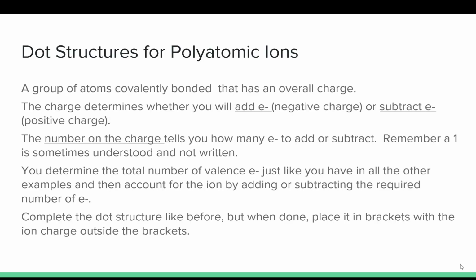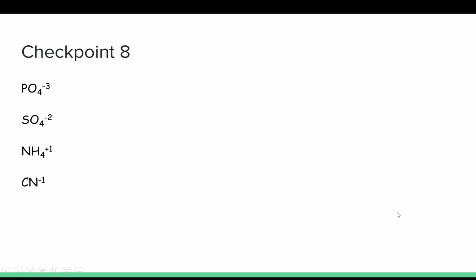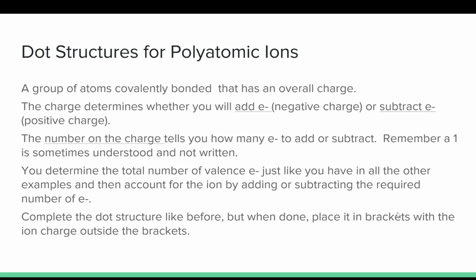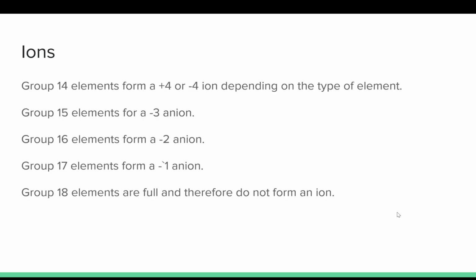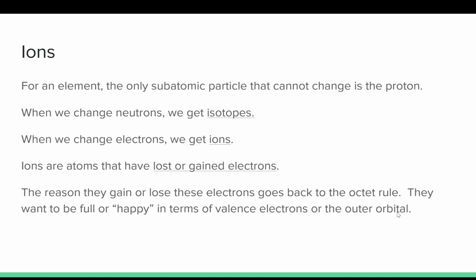All right, now these next two slides have to do with Lewis dot structures of molecules, which I said that we weren't going to do. So just ignore these. Don't worry about that. The information that you will be responsible for is essentially the review of the ions, because we already talked about ions.